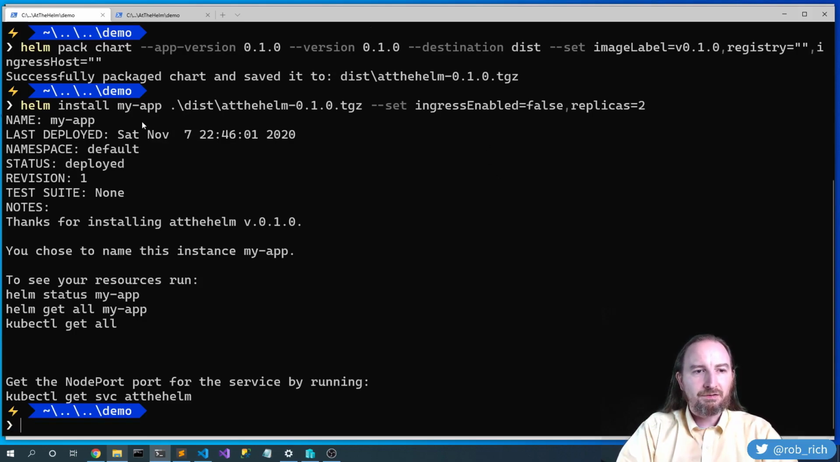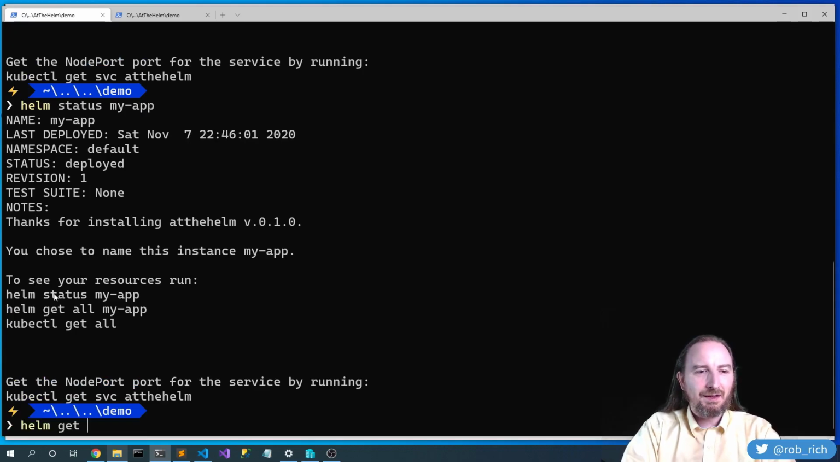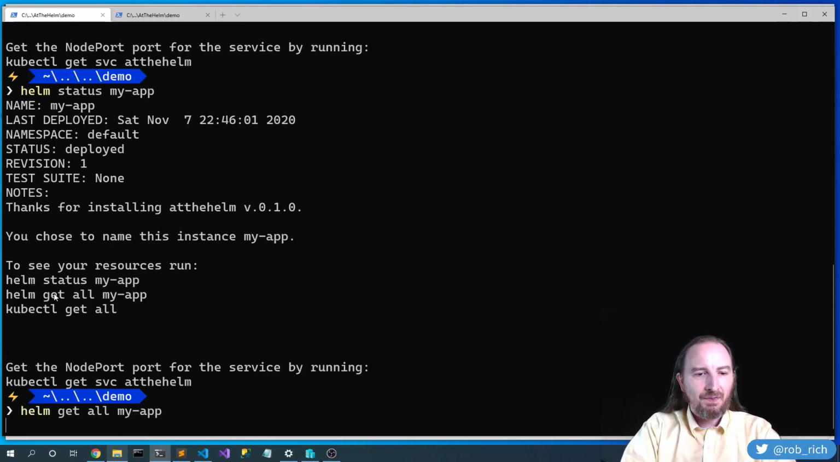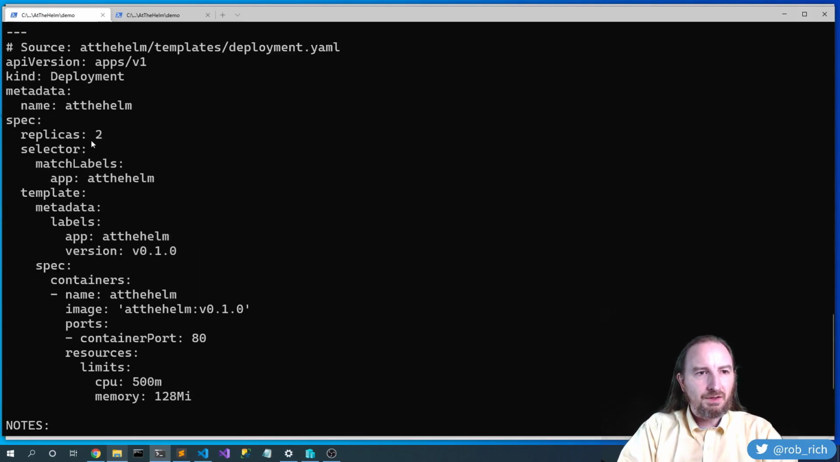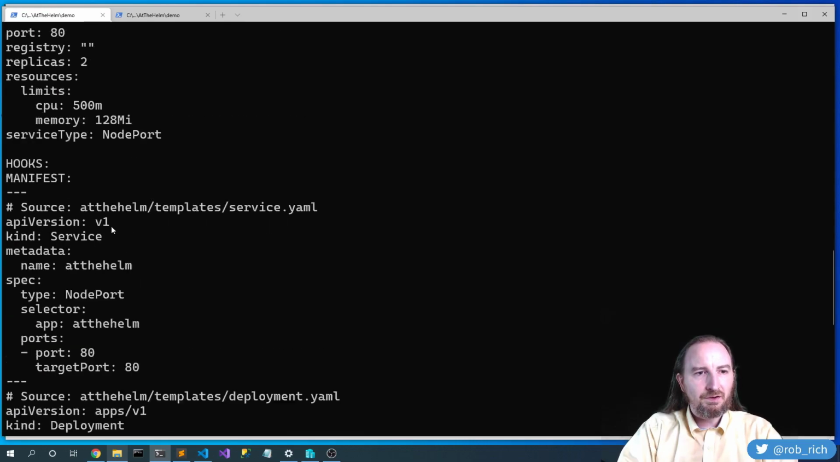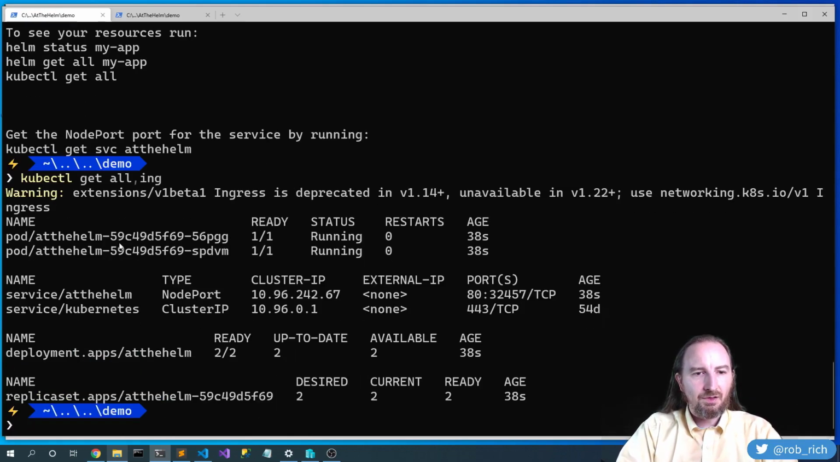Okay, so I installed and it gives me the instructions. Thanks for installing myhelm version 0.1.0. You chose to name this instance my app. To see your resources, run helm status my app. helm status my app. Well, that's exactly what I just got. That's perfect. helm get all my app. Here's all of the YAML files that it created. So here's the deployment, and here's the service, and here's the ingress. And if I kubectl get all, I can see that I have those two pods running.